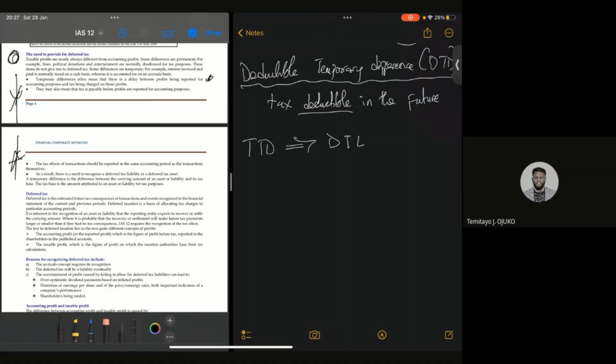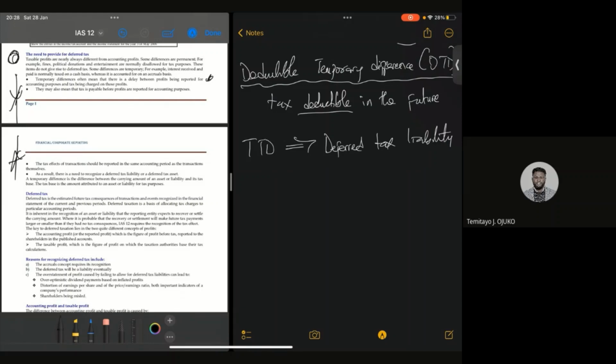Let me take that again. Taxable temporary difference, because it is a difference that will lead to taxable amount being paid in the future, will lead to what? Deferred tax liability. Let me write that in full since it's the first time I am mentioning that. It will always lead to deferred tax